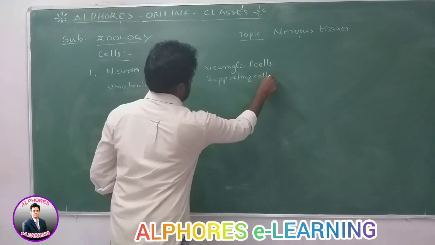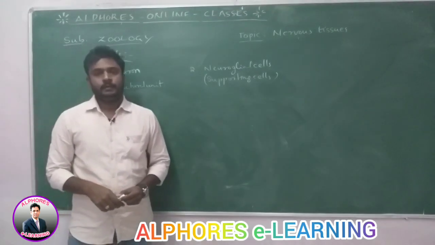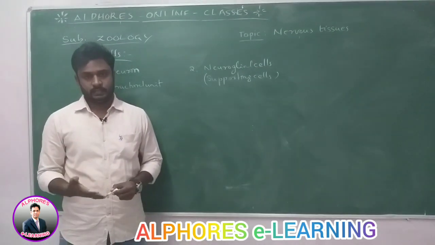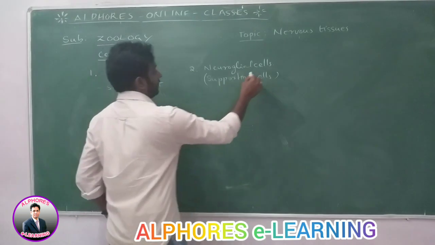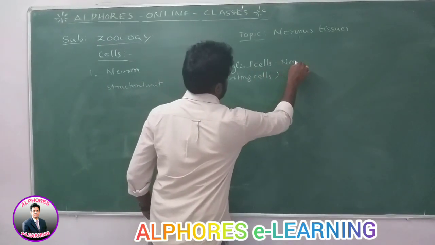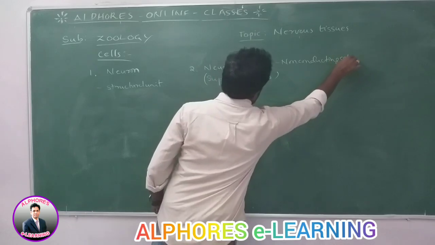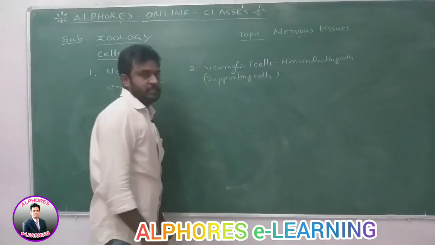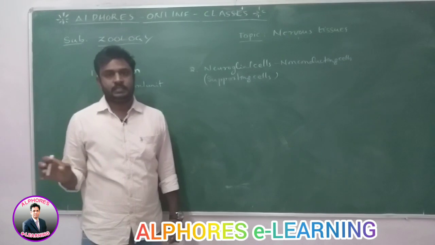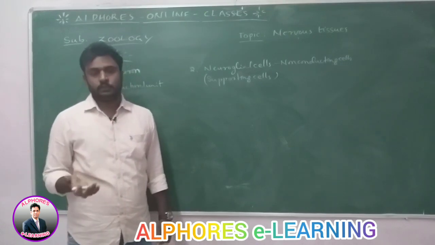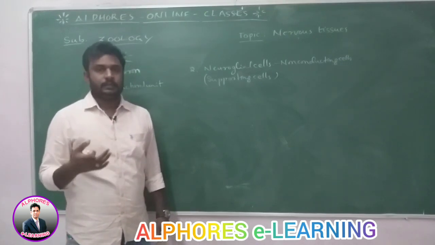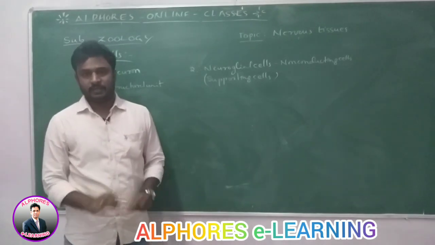Supporting cells. Neuroglial cells are also called supporting cells. They support the neurons, and these are non-conducting cells which cannot transfer impulses. They just provide nutrients to neurons and help the neurons, but do not conduct.